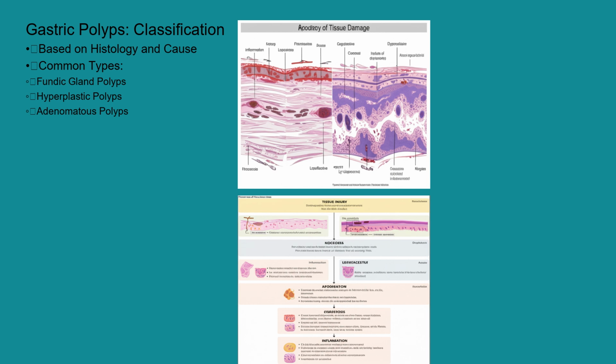Gastric polyps are classified into several types based on their histological appearance and underlying cause. The most common types include fundic gland polyps, often associated with PPIs or FAP, hyperplastic polyps linked to chronic inflammation, and adenomatous polyps, which are considered precancerous. Other, rarer types exist, but these are the most frequently encountered.